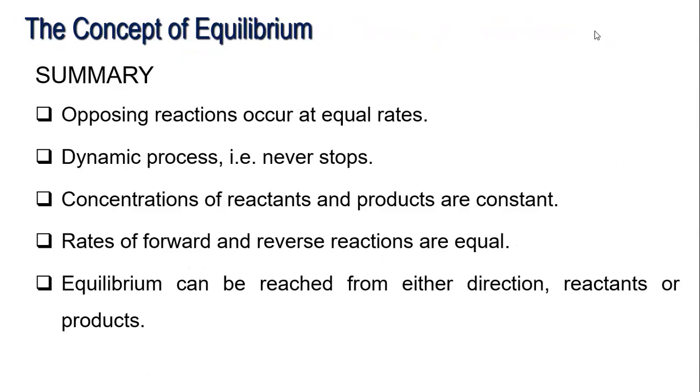So before that, in summary, when we talk about chemical equilibrium, these are opposing reactions that occur at equal rates. Take note, this is a dynamic process. It never stops, unlike our irreversible chemical reaction. The concentrations are constant. The rates of the forward and reverse reactions are equal, and equilibrium can be reached from either direction, either reactants or products.